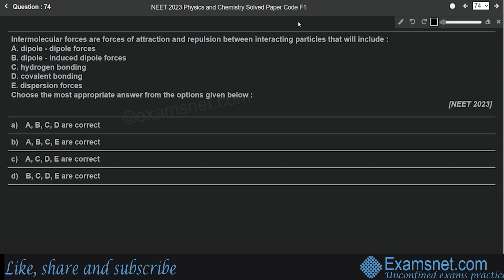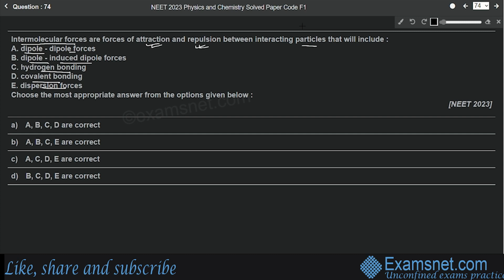Question number 74 is from the chapter States of Matter, and the question is, intermolecular forces are forces of attraction and repulsion between interacting particles that will include A. Dipole-dipole forces, B. Dipole-induced dipole forces, C. Hydrogen bonding, D. Covalent bonding, and E. Dispersion forces.